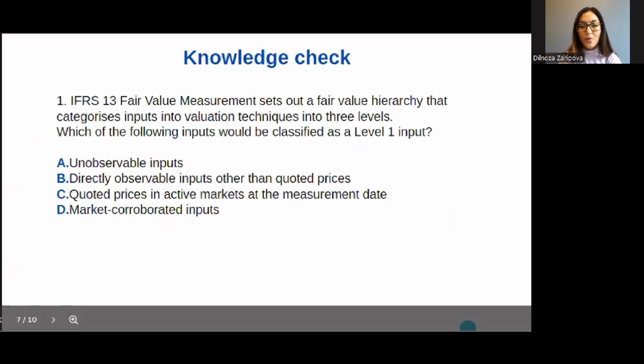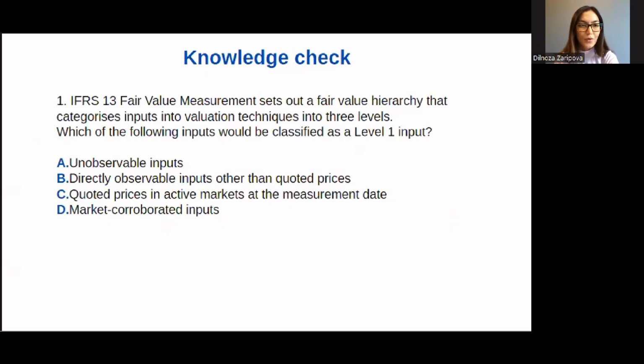All right, now let's check your understanding of the topic. Let's look at the first question. IFRS 13, fair value measurement, sets out the fair value hierarchy that categorizes inputs into valuation techniques into 3 levels. Which of the following inputs would be classified as a level 1 input? A, unobservable inputs. B, directly observable inputs other than quoted prices. C, quoted prices in active markets at the measurement date. And D, market corroborated inputs.